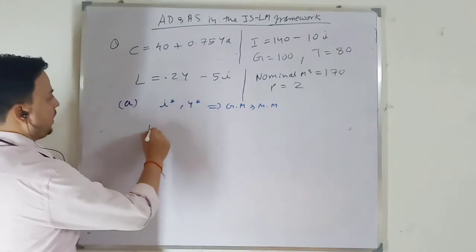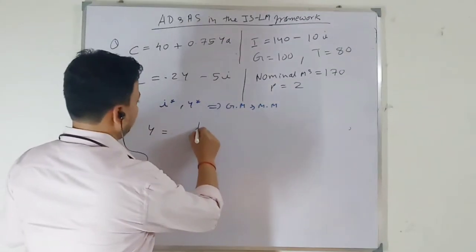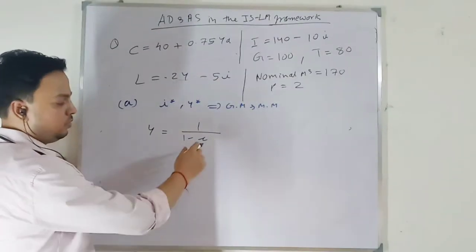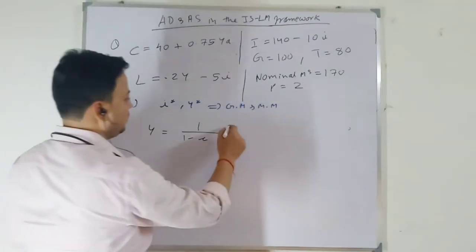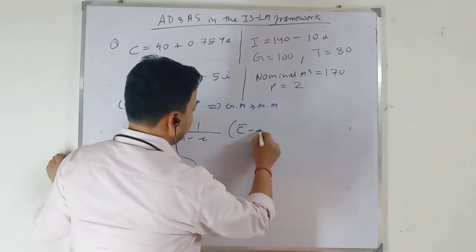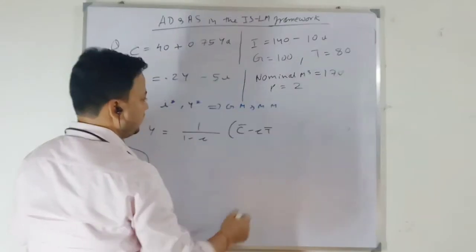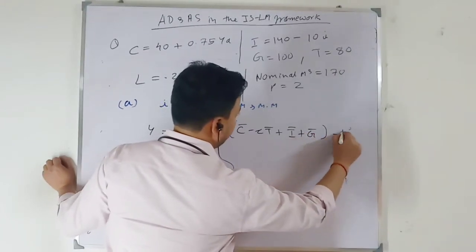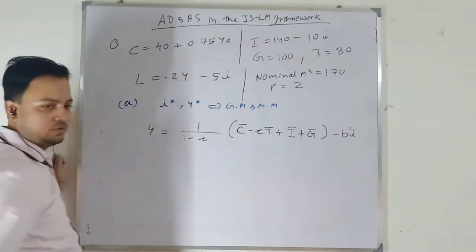So my y will be 1 over 1 minus c, because small ct will be 0, because the marginal tax rate is 0. It will be c bar minus small c t bar. R bar is not there, so I will remove that part, plus I bar minus g bar minus bi. So I am directly writing the equation.